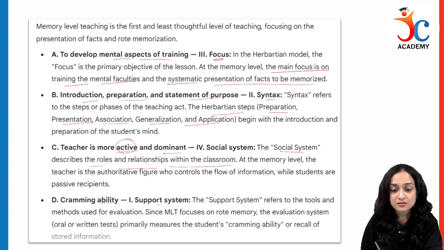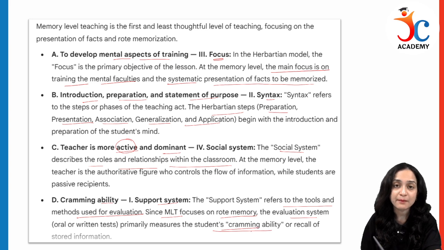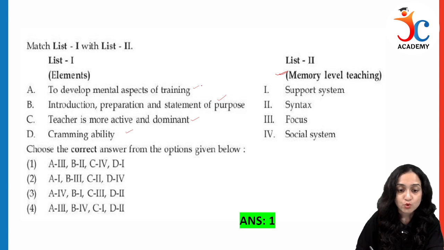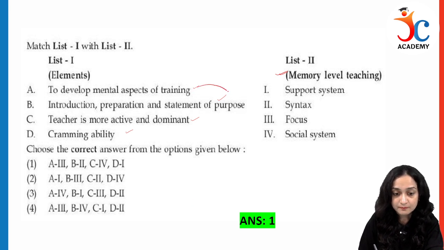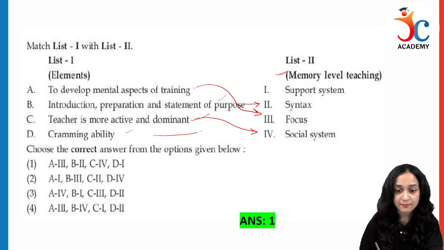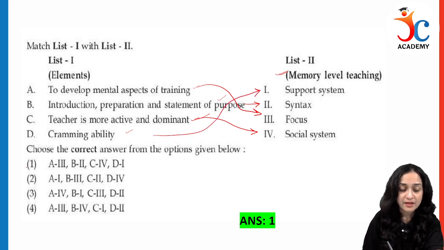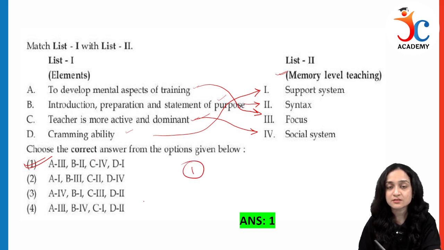Cramming ability. This is the support system. It refers to the tools and the methods used to evaluate. Since memory level teaching focuses on rote memory, the evaluation system measures the student's cramming ability. So to develop the mental aspects of training, it is the focus. Introduction and statement of purpose is the syntax. Teacher is more active. It is the social system, and the cramming ability is the support system, and option number 1 will be the correct answer.